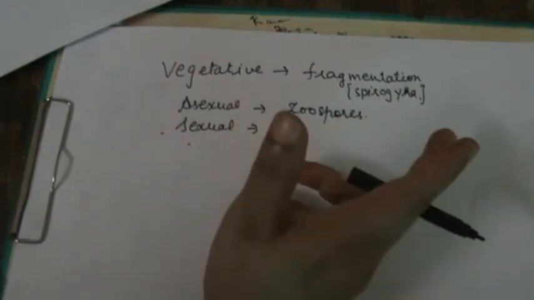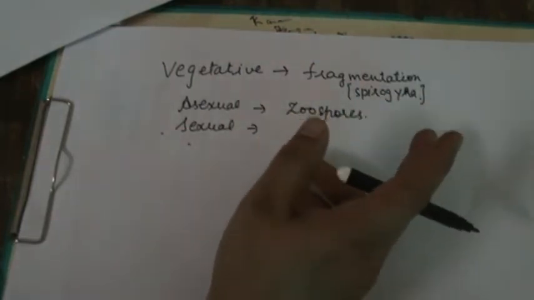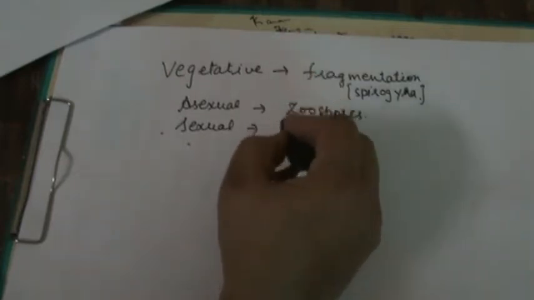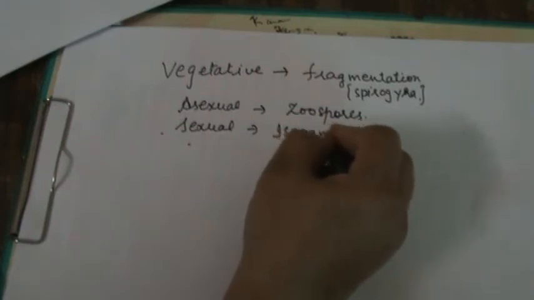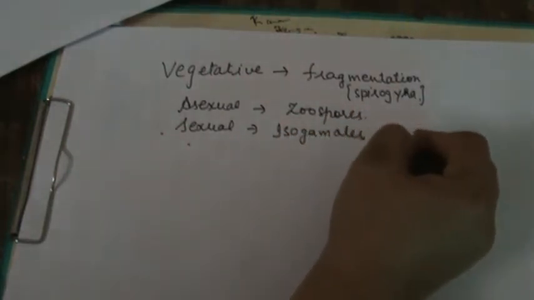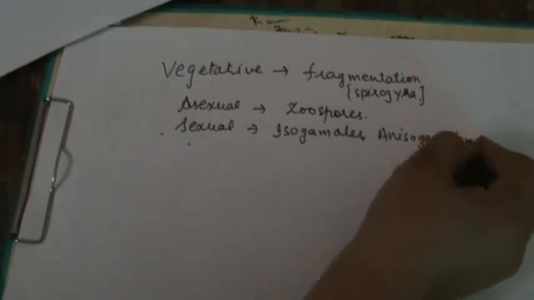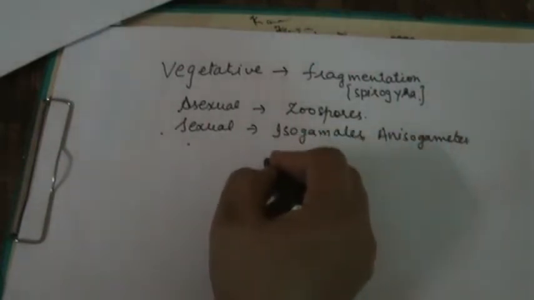Gametes are of two types, isogametes and anisogametes. Two types of gametes are formed.